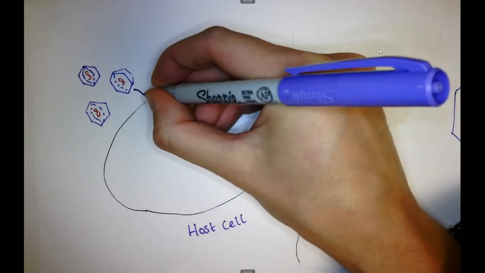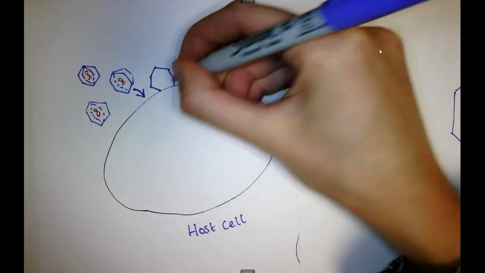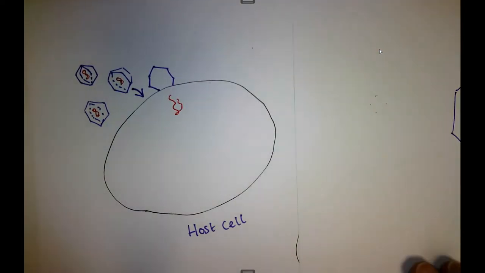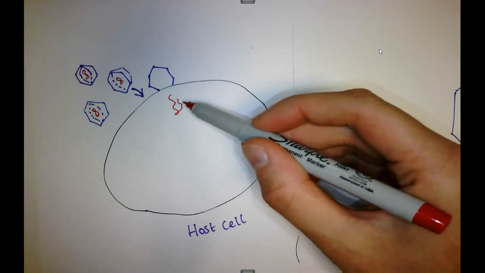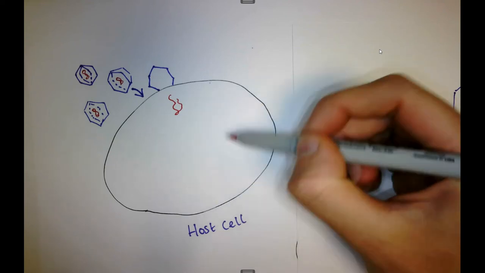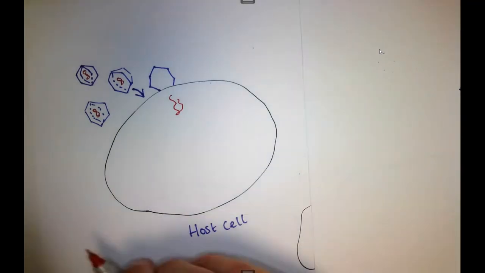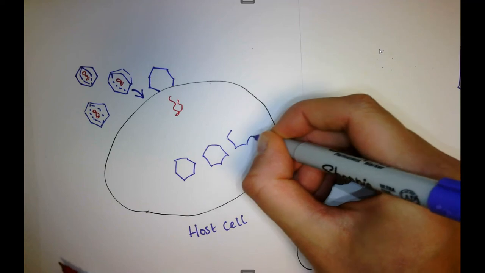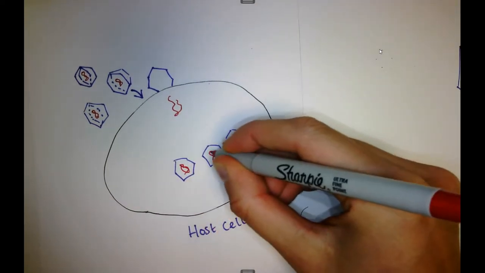If this was, say, coronavirus, this could be a cell in your lungs. What would happen is the virus particle would attach to the cell, and then once it's attached to the cell, it will inject its genetic material into the cell. It's going to use the host cell to make more copies of itself. It's going to use all the machinery inside the host cell to make more copies of the virus particle. So we'd make loads more copies. And remember, the virus can't actually do this on its own. It needs to be inside the host cell to do that. So it makes loads of copies.